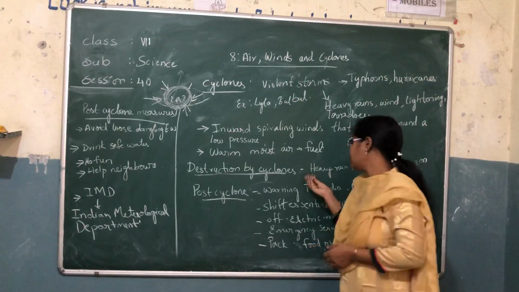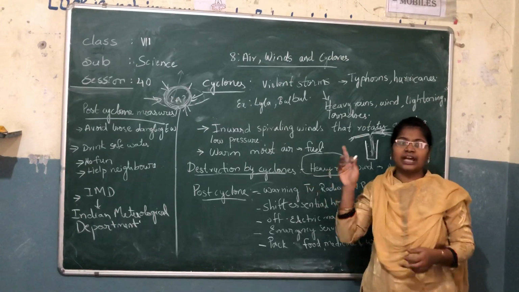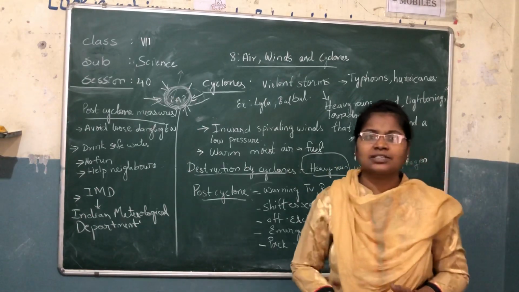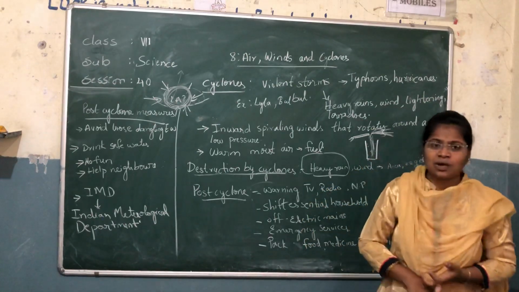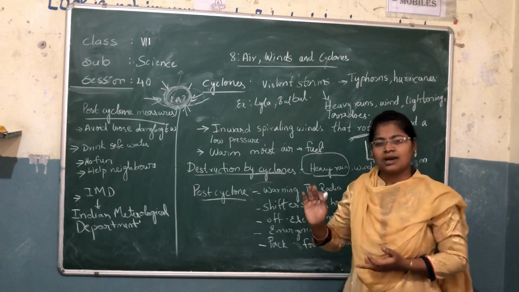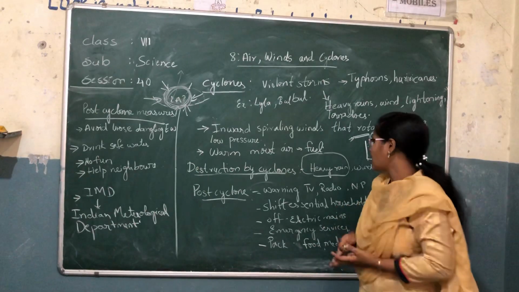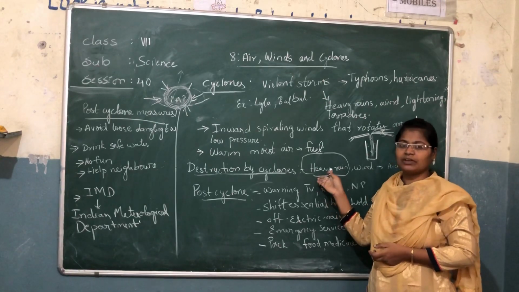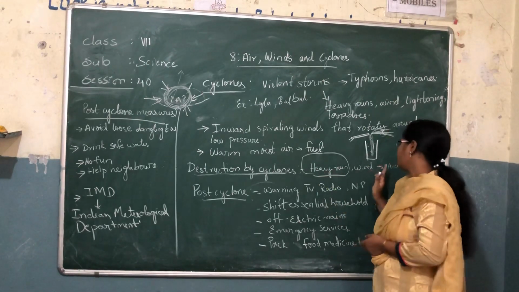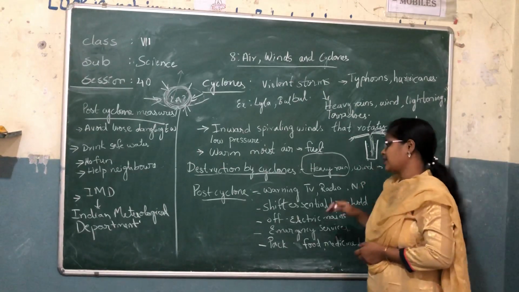Now the destruction: heavy rain and wind. When we have heavy rain, we will get floods. Due to floods, houses and huts will get washed away. Houses will be drowned, and we will lose the fields also, with many destructions. We will have heavy wind and heavy rains.